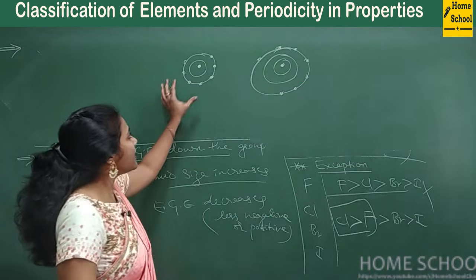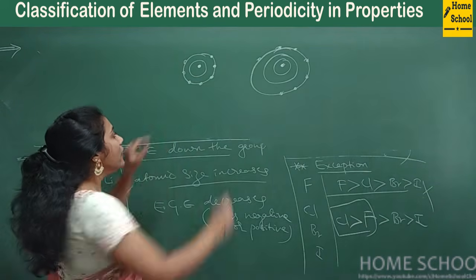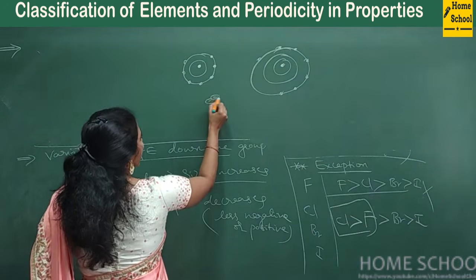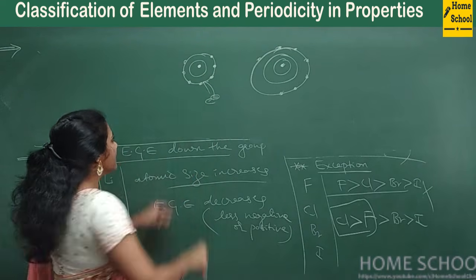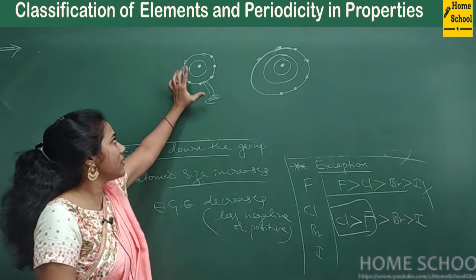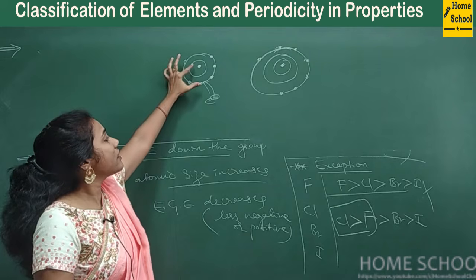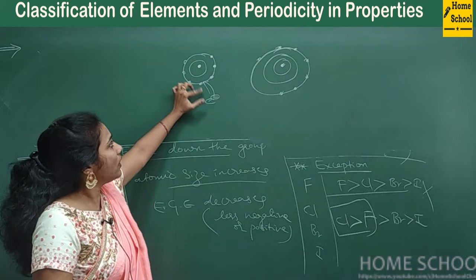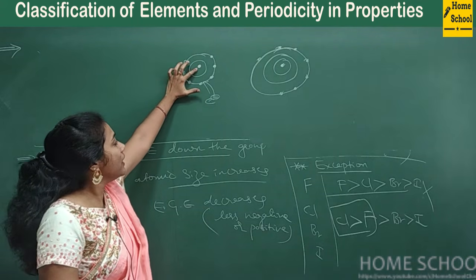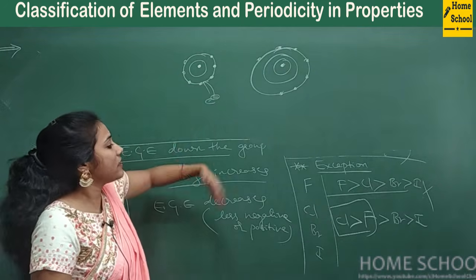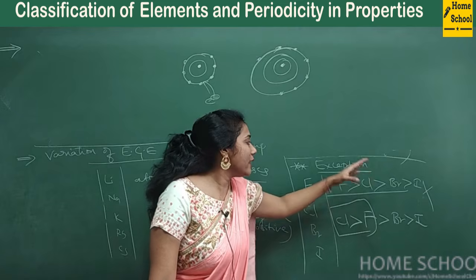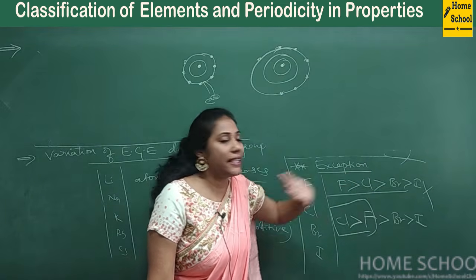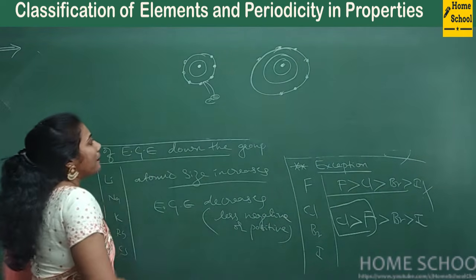Actually, the smallest size is fluorine, so fluorine must release large energy when you put the electron in the second shell, right? Because the size is small, this outsider electron gets nice attraction from the nucleus, so more energy must be released. That's how we normally think, and we say fluorine has greater electron gain enthalpy than Cl. But actually what happens?